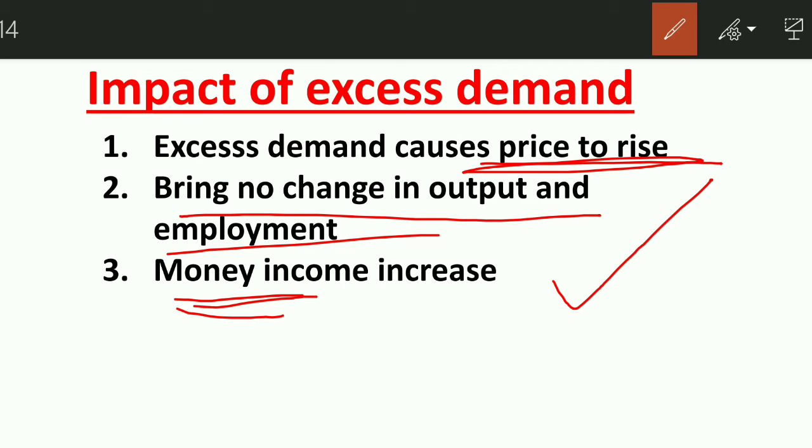And money income means, suppose there is inflation in the economy, right? Then it will seem to us that our income is increasing, but we will realize that the prices of commodities have also increased in relation to that. Earlier, when we were earning 5,000 rupees, at that time also we were able to buy 2 kgs of potato a week, and now when we are earning 10,000, still we can buy only 2 kgs of potatoes a week.